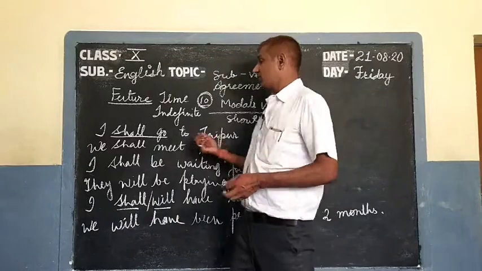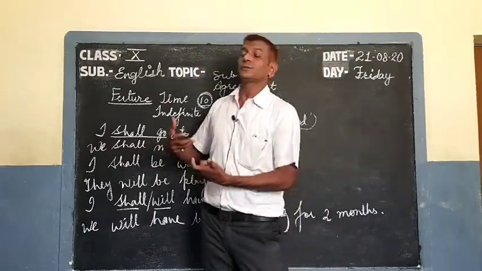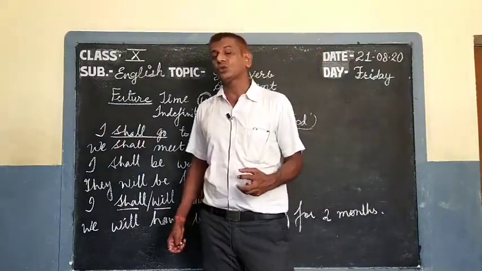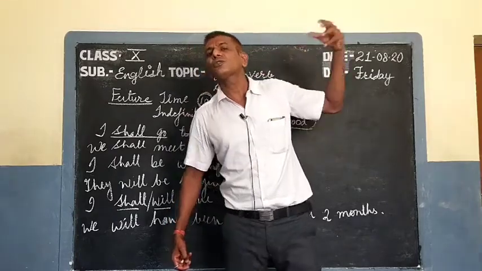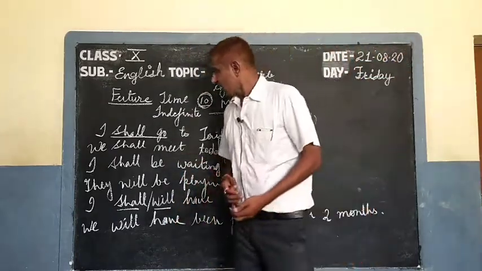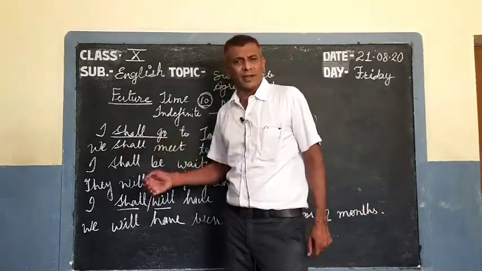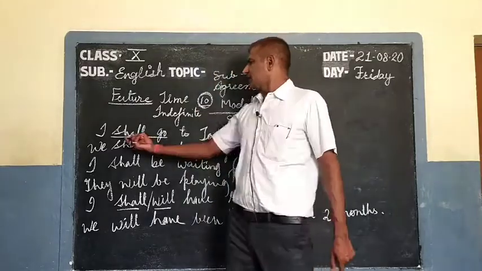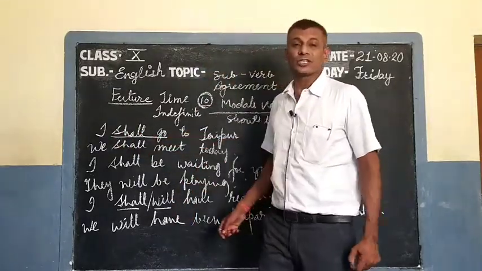And these verbs, present and past verbs, we use to make sentences for future time. So this is finite, this is infinitive, means this is indefinite. This verb shows future.